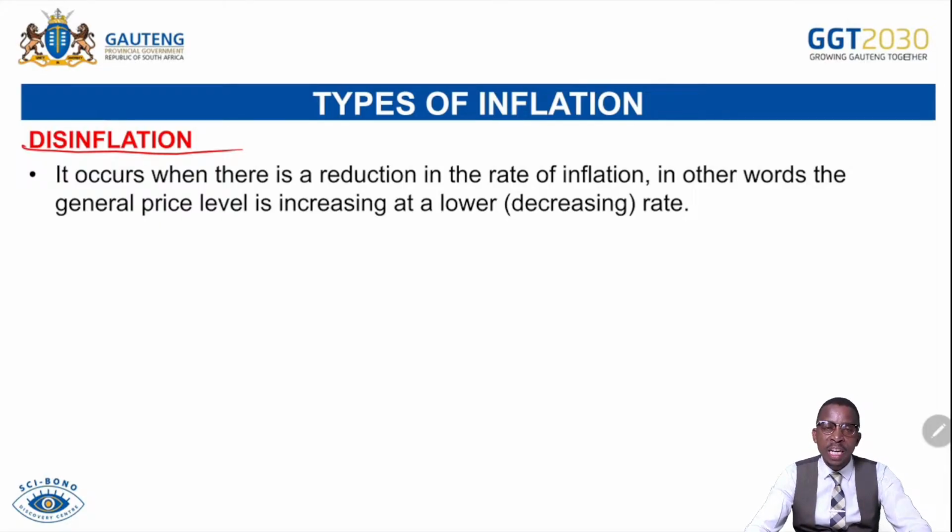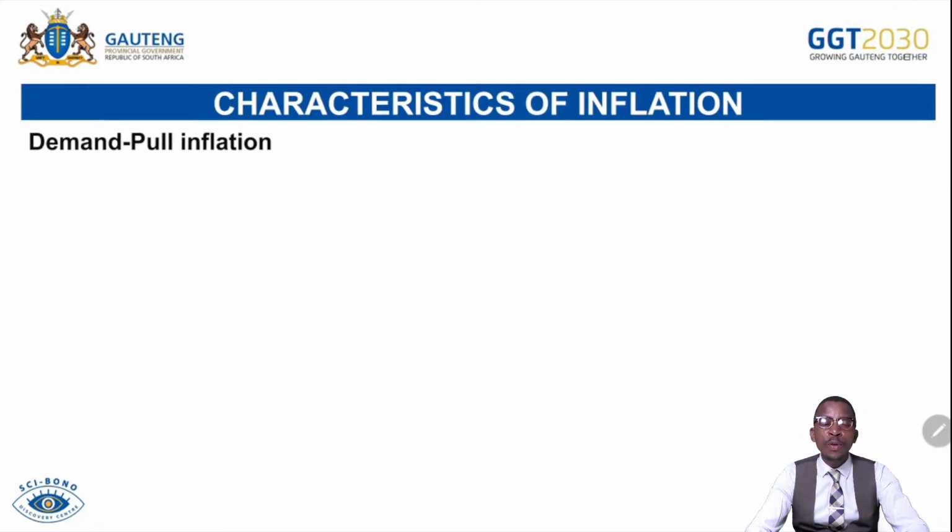Then we move to the third part of our lesson, which is known as characteristics of inflation or causes of inflation, where we have what we call the demand pull inflation. If we talk about demand pull inflation, we mean the inflation that occurs when the demand, or let's say the aggregate demand, increases faster than the aggregate supply, in a way that producers find it difficult to match the demand for goods and services in the economy. That causes the demand pull inflation.